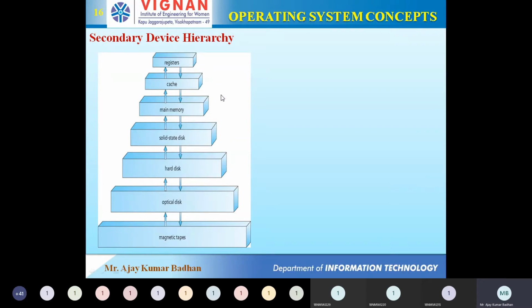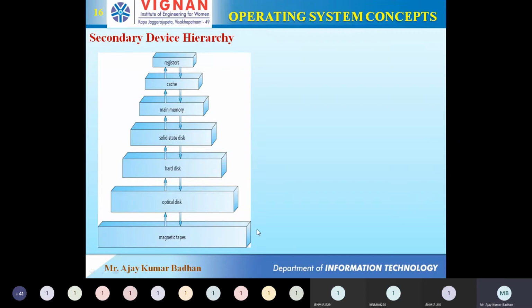The main memory might take some seconds. Solid state, a few more seconds. Like, if main memory takes 10 seconds, it may take some 20 to 30 seconds. Hard disk, it may take minutes. Optical disk, more time. Magnetic disk, much more time, maybe 500 seconds like that. In that way, the access time will increase.